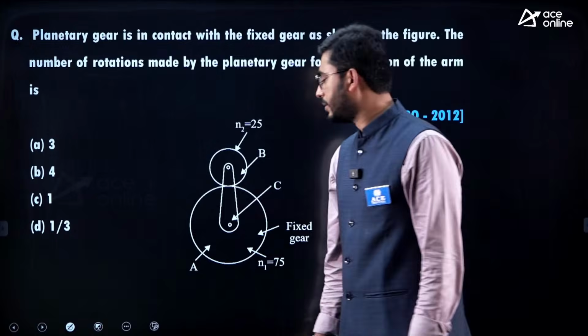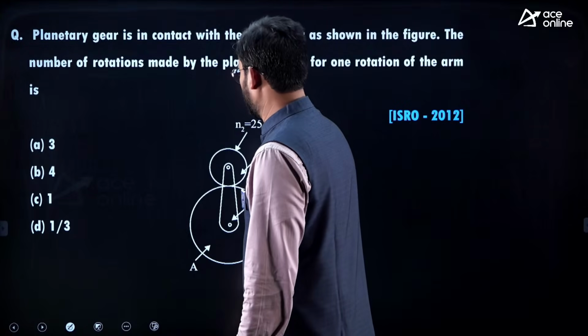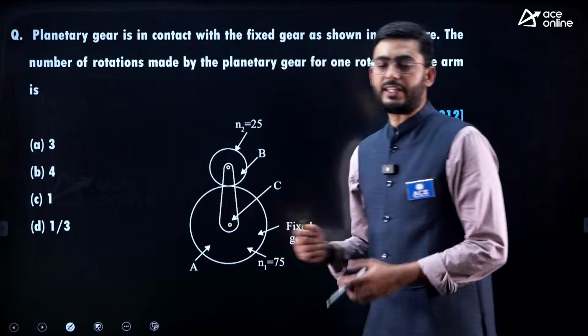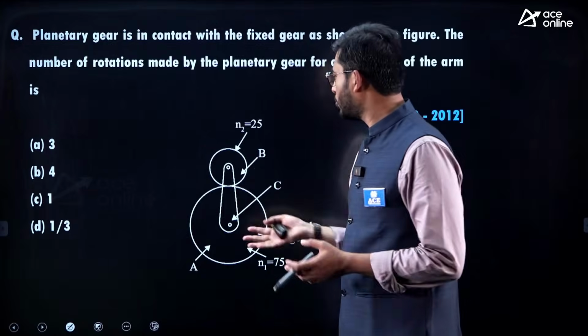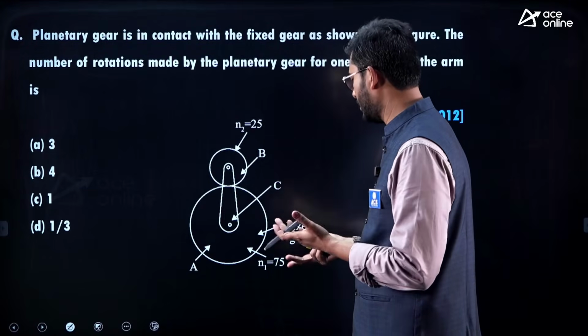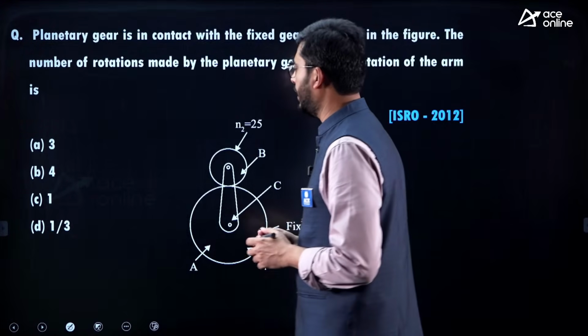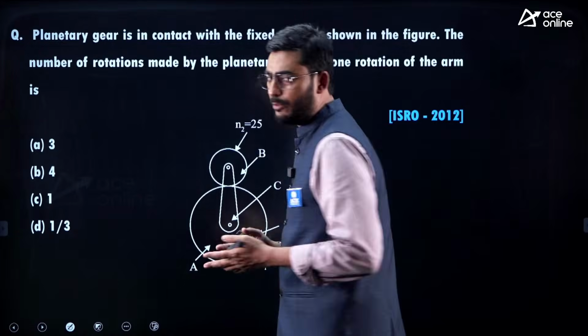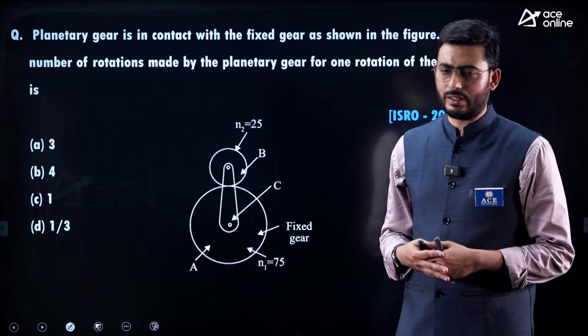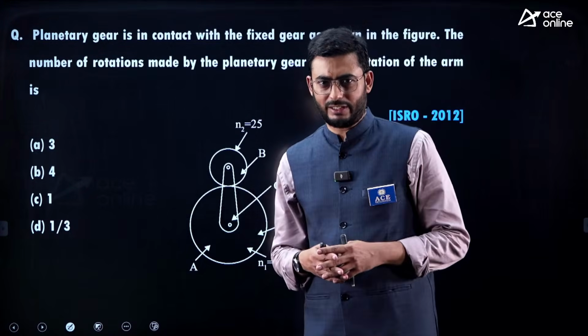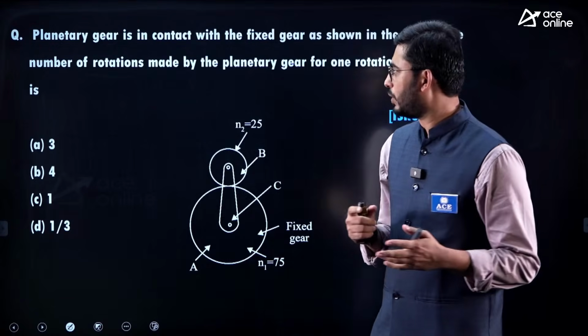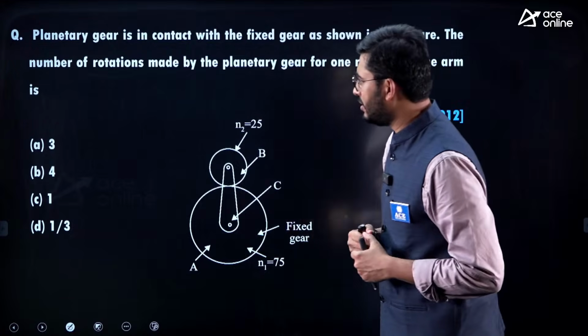Let's see another question. This is an epicyclic gear train, wherein you are supposed to perform the velocity analysis. There is a tabular method available, but you can go by the relative velocity method, and the equation is very easy to write. So let's get back to the question.